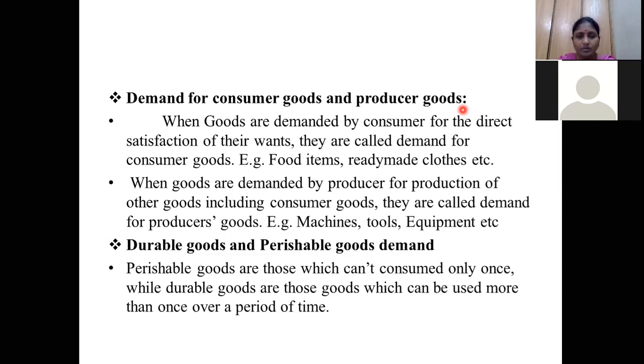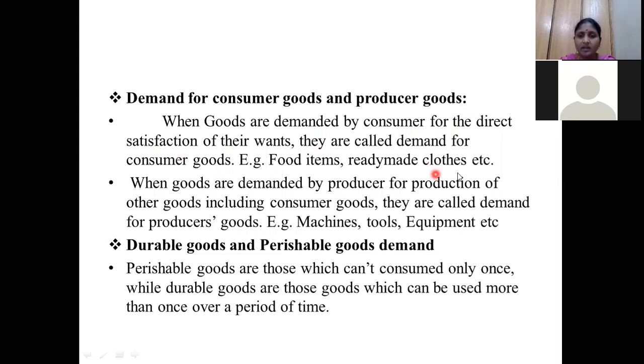That type of goods are called consumer goods. Consumer goods are goods demanded by consumers for the direct satisfaction of their wants.